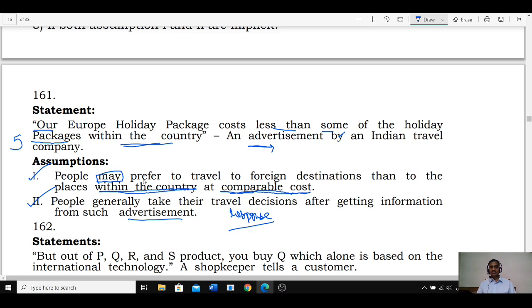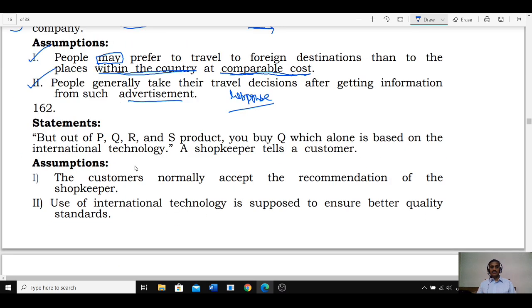And so what is the answer here? Both 1 and 2 choice. Then 162. Now in this 162, out of P, Q, R and S products, you buy Q, which alone is based on the international technology.